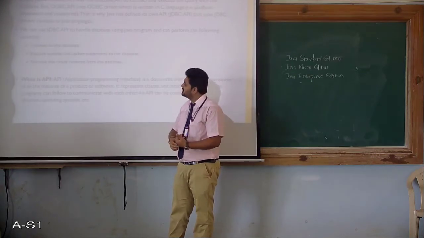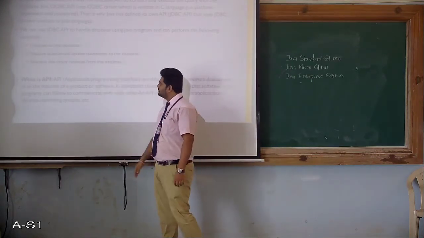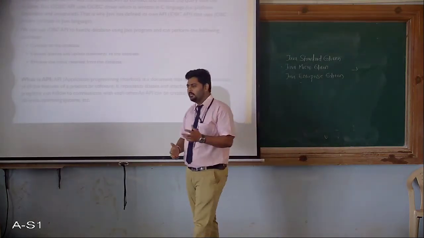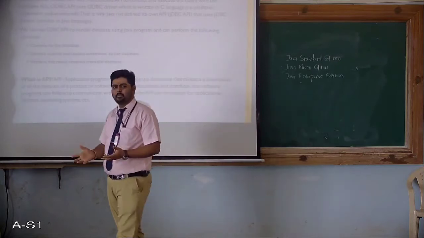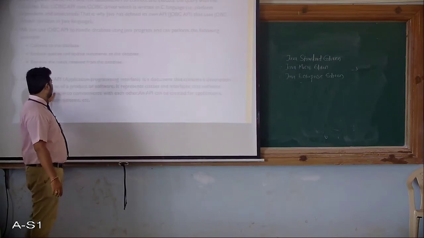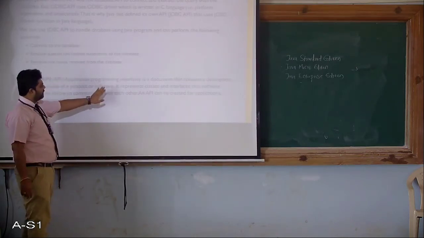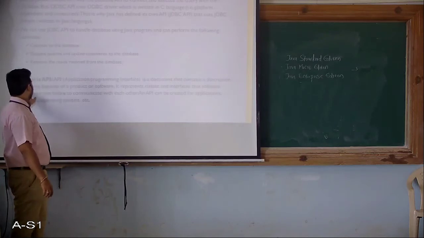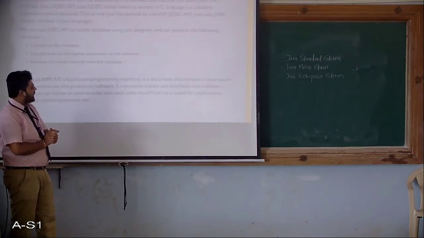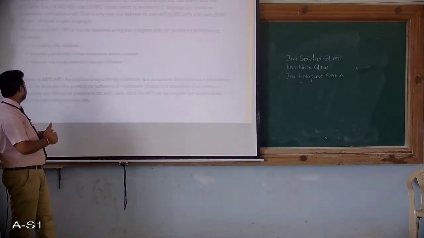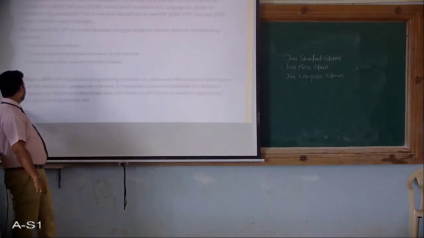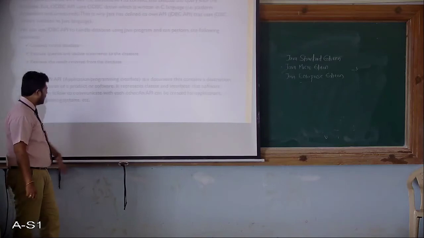You wanted to retrieve the results, so you are going to receive them through some interfaces. Right till now we have just been talking about the API, the JDBC API and the ODBC API. What is an API? As you are already aware, an API is an application programming interface, a document that contains a description of all the features of a product or software. It represents the classes and interfaces that software programs can follow to communicate with each other. An API can be created for applications, libraries, or operating systems.